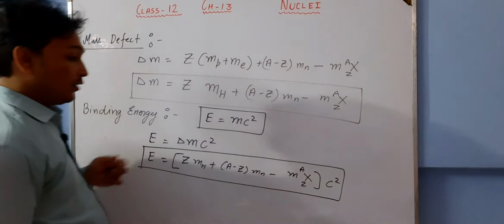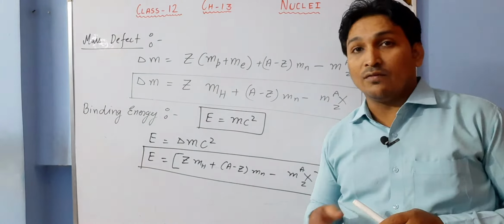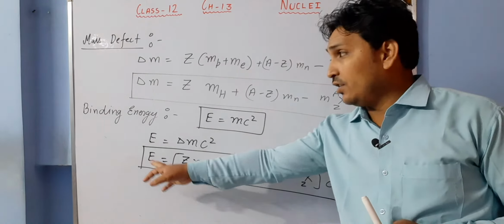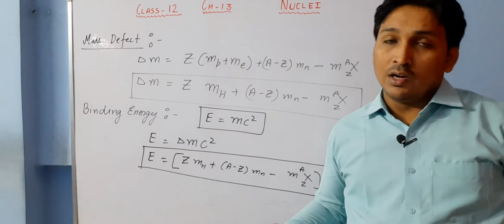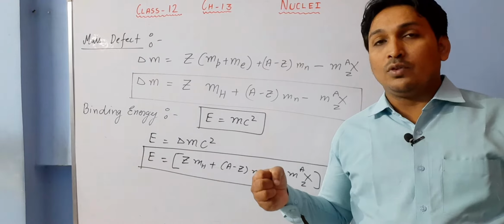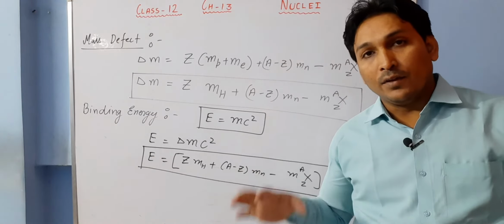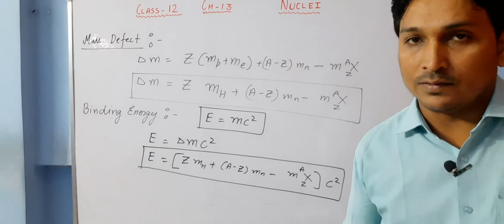So this energy is there. Actually this mass does not exist in the form of mass, it exists in the form of energy, and this energy is called binding energy. This amount of energy is required to separate nucleons from each other up to that distance at which they have no further interactions between themselves.